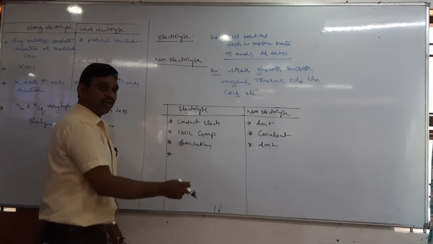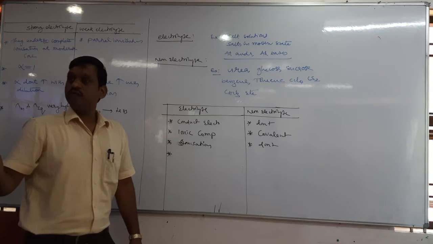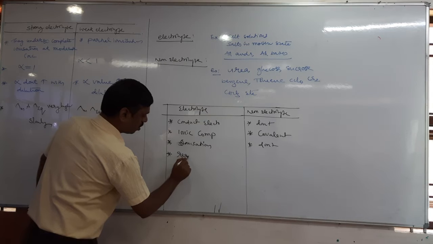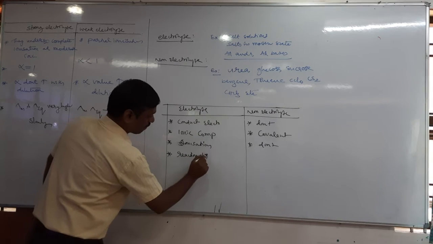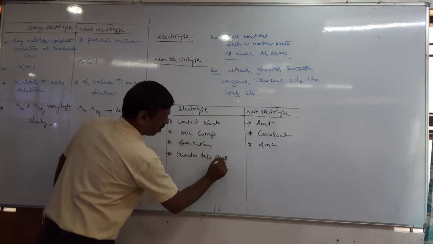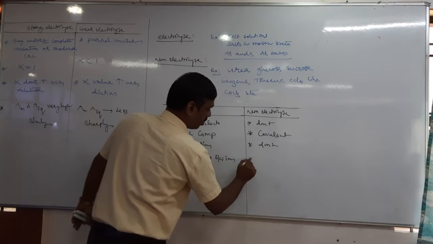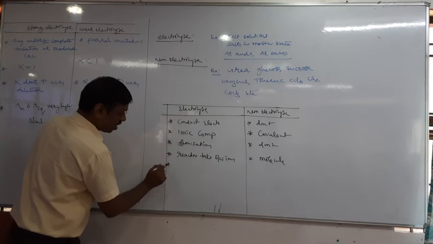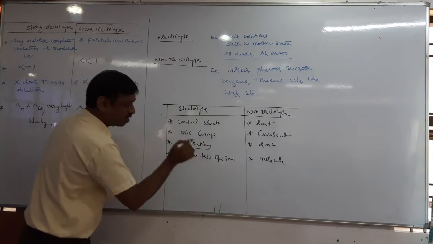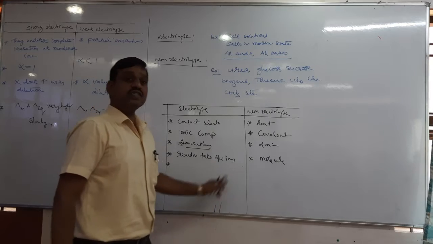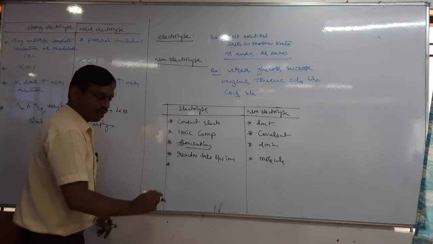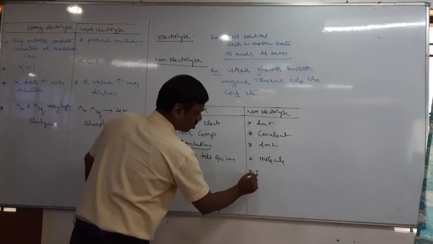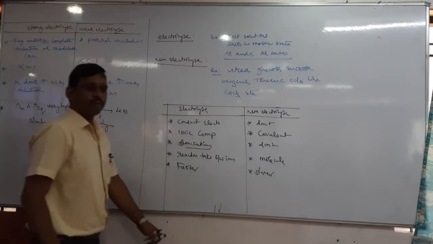In case of electrolyte, reaction takes place between ions. Here between molecules. Since ions are involved in the reaction, these reactions are faster. Yes or no? Ionic reactions are faster. These reactions are slow. Okay, better.